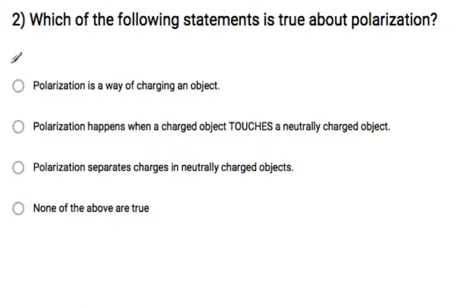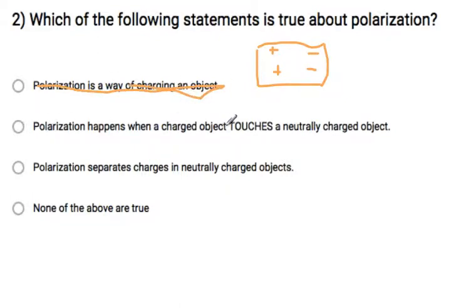Number two, which of the following statements is true about polarization? Polarization is a way of charging an object, and that is actually false. We like to talk about polarization as separating a charge. So if we had four positive charges, let's say we had two positive charges on the left side, we would want two negative charges over here. But if you were to count the net charge, you'd have a charge of 0. So we don't actually charge through polarization, we separate the charges.